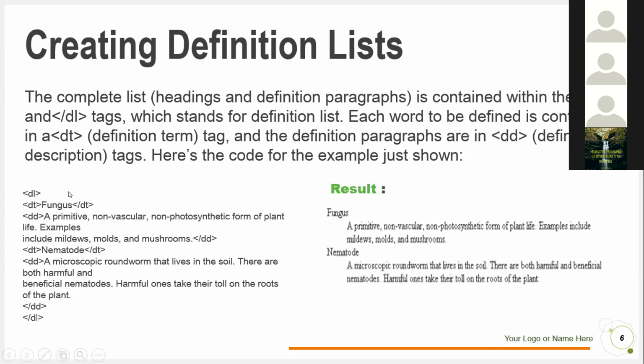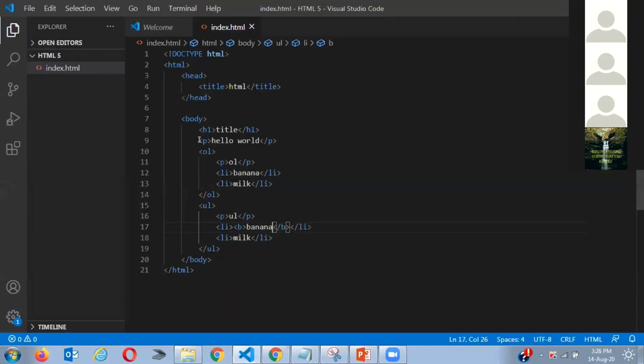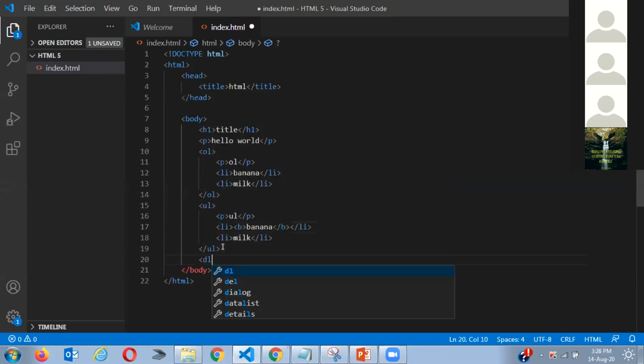The tag for the definition list is DL. So if I just write DL here, we're just going to remove this right now. Now we're going to use the next thing, DL. Okay, so this is DL.